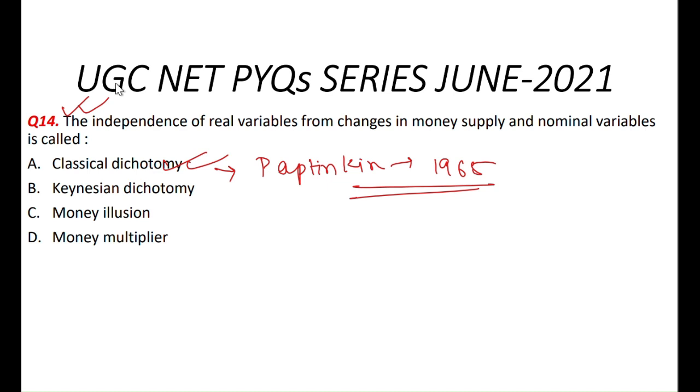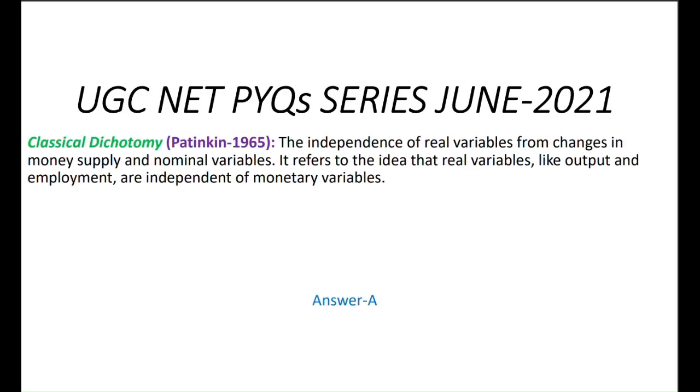So it refers to the idea that real variables like employment and output are independent of the monetary variables like money supply. This is basically the classical dichotomy, that is, real variables are independent of the monetary variables. There is no relationship between them. And this classical dichotomy was given by Patinkin in 1965. Okay, please remember this. Now let's move to the next question. Hence answer A is correct here.